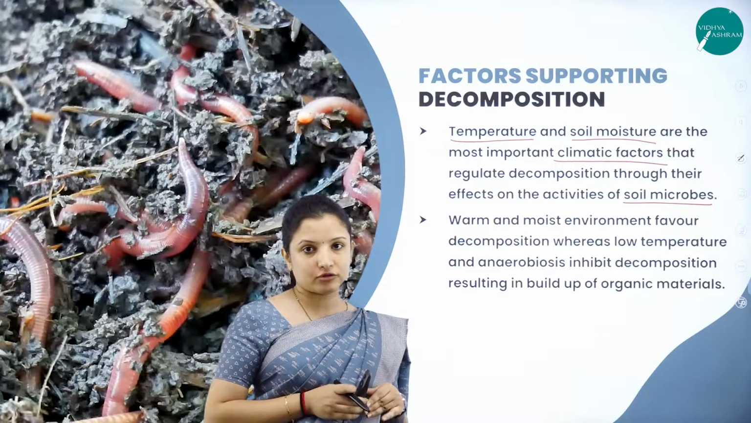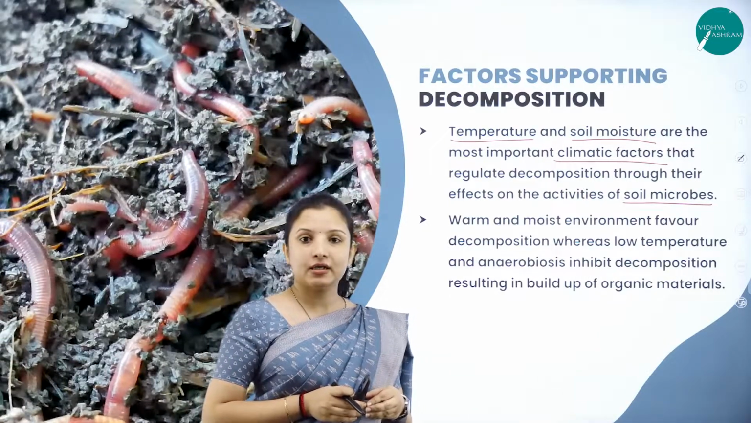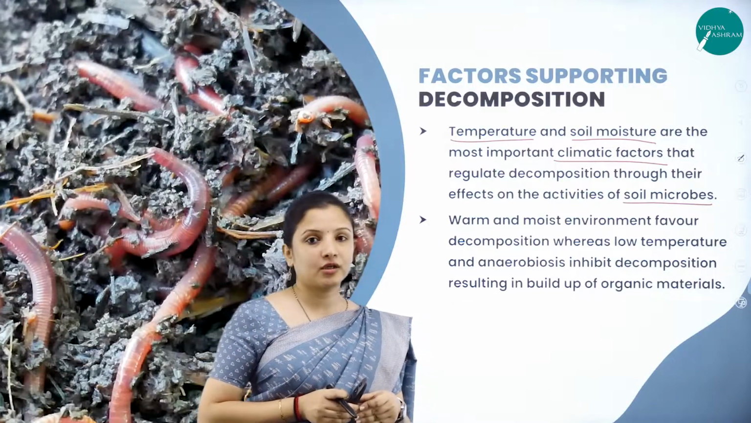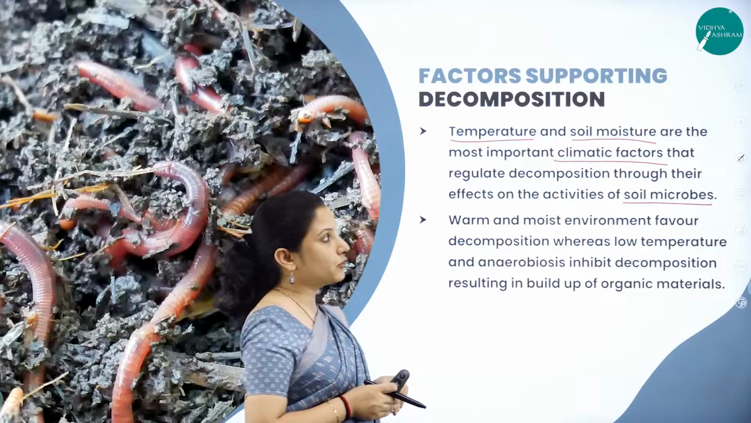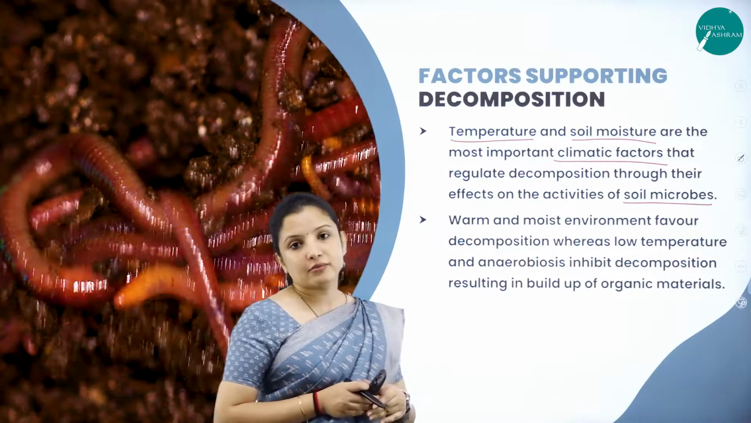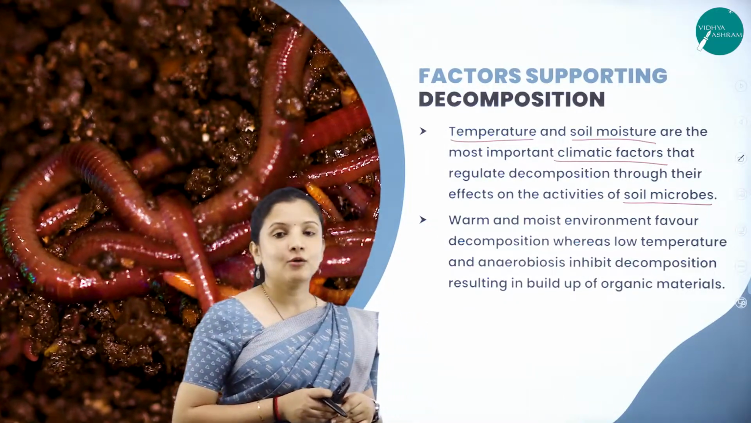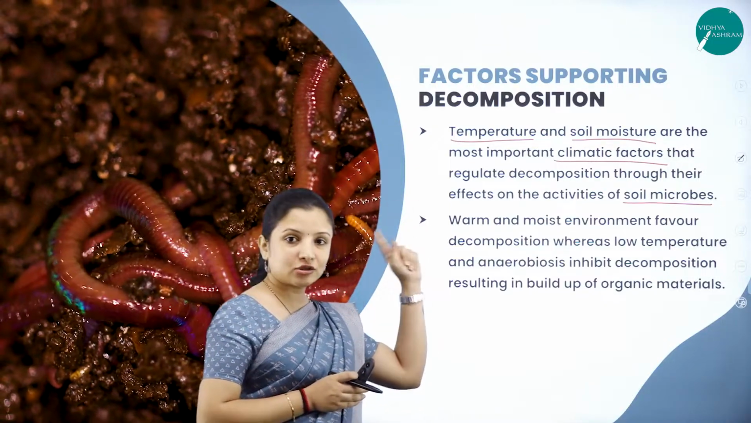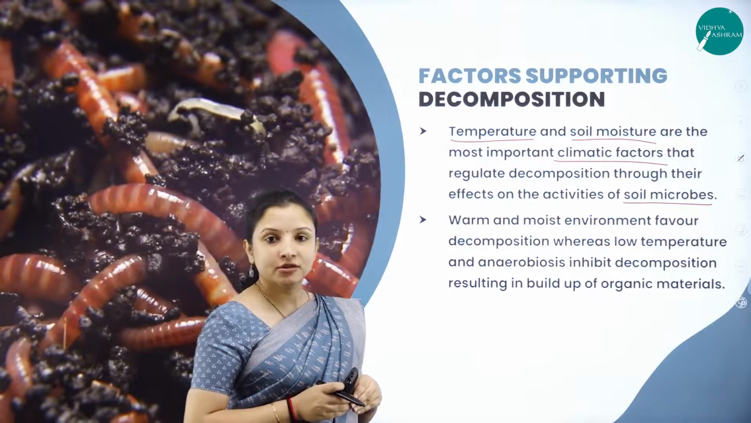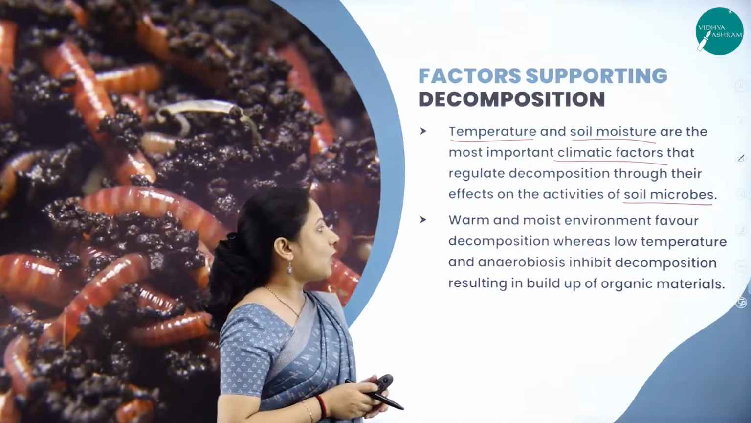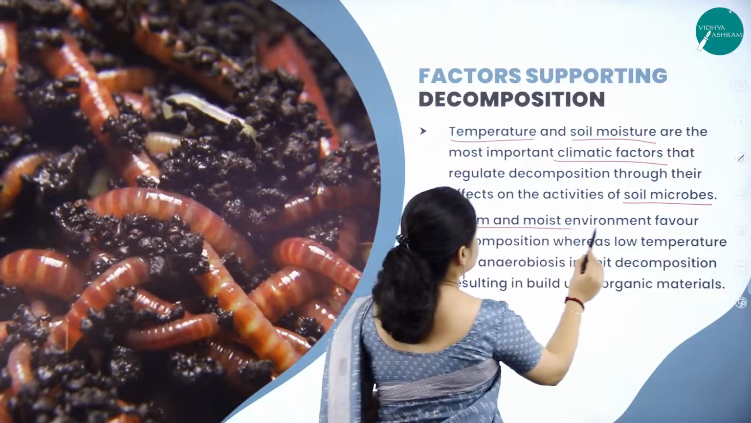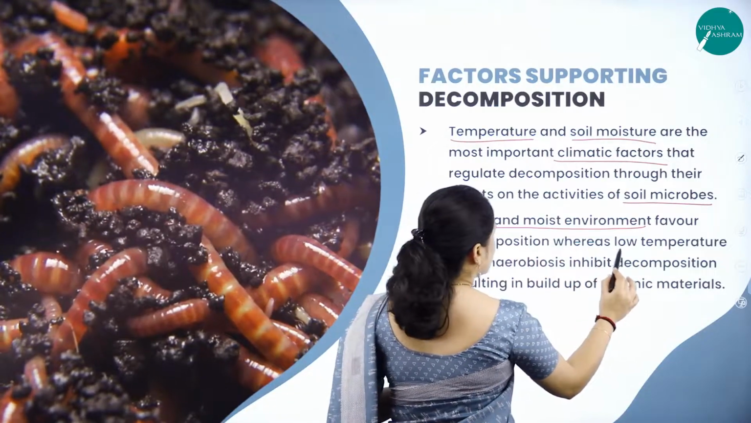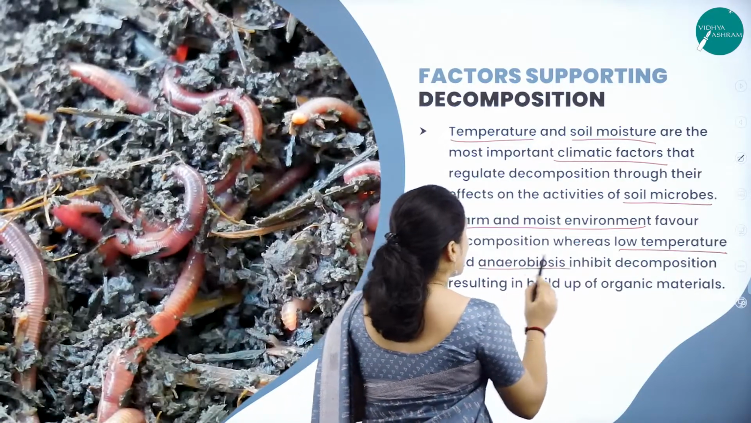Like that, temperature also: moderate temperature will increase the rate of decomposition, and high temperature and very little water content will decrease the rate of decomposition. So temperature and soil moisture also decide how the rate of decomposition takes place, because these two have a direct effect on the soil microbes. That is why a warm and moist environment, as I told you, favors decomposition,